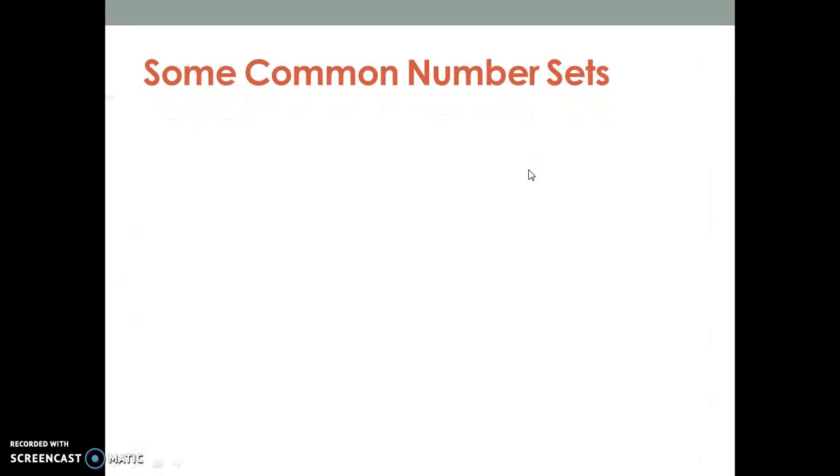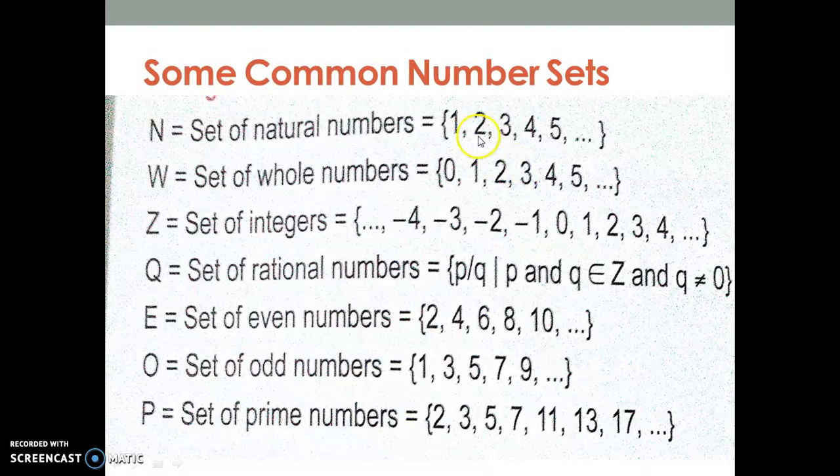See, look, 1, 2, 3, 4, 5. Natural numbers are the numbers which we normally use in nature. They start from 1 and there is no end to them. That is an infinite set, so we write dot dot dot in the end. Our next set is the set of whole numbers. Whole number means complete. Only a 0 is added to the natural numbers. 0 is also included since this is the set of whole numbers, and similarly it is an infinite set. It ends with dot dot dot in the end.